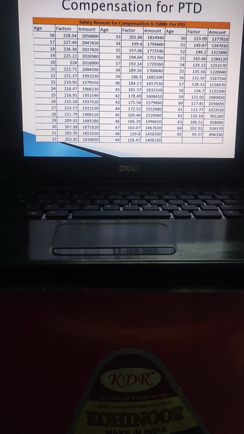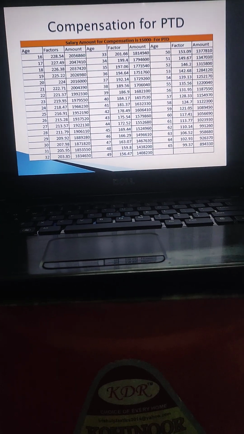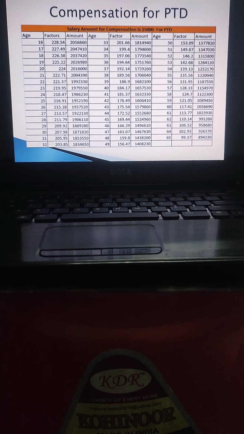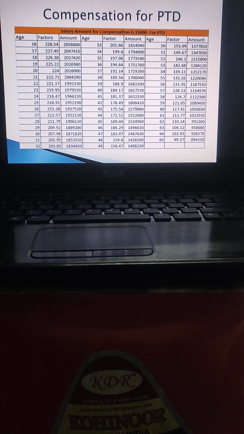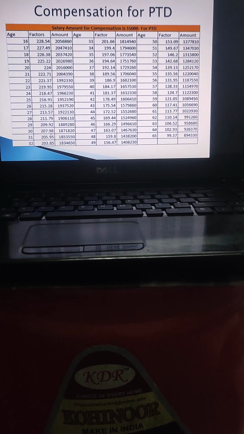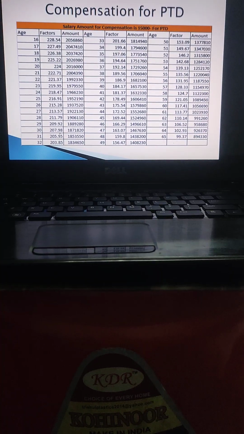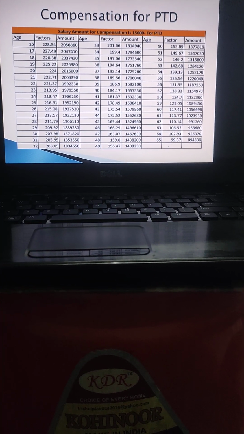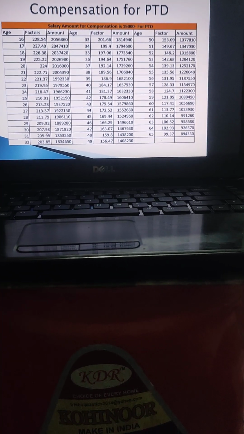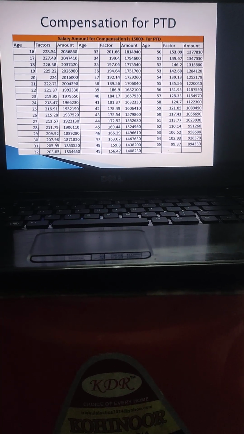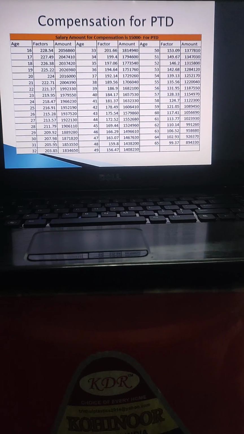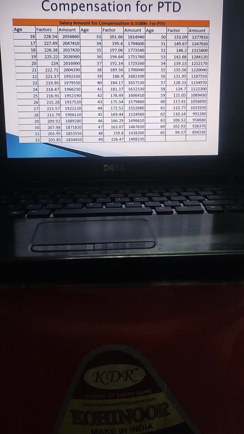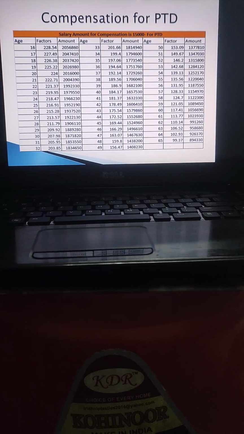Another one is compensation for permanent total disablement. Under any circumstances, the compensation for permanent total disablement would be higher than death, because in case of permanent total disability the worker has lost body parts totally and permanently, and he is surviving. So more expenses are required for that. He may not be able to attend his work. Here again the relevant factor is slightly higher.